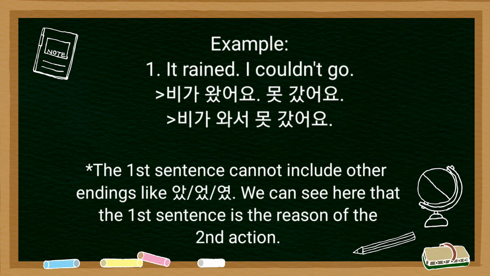It rained, I couldn't go. We're going to combine these two sentences and we say 비가 왔어요, 못 갔어요. So the combination will be 비가 와서 못 갔어요. We can see here that 비가 왔어요 is in the past, but when we combine the sentences, only the last verb is in the past form because the sentence cannot include other endings like 았, 었, and 였. We can also see in this example that the first sentence is the reason for the second action. 비가 와서 못 갔어요. It rained, so I couldn't go.